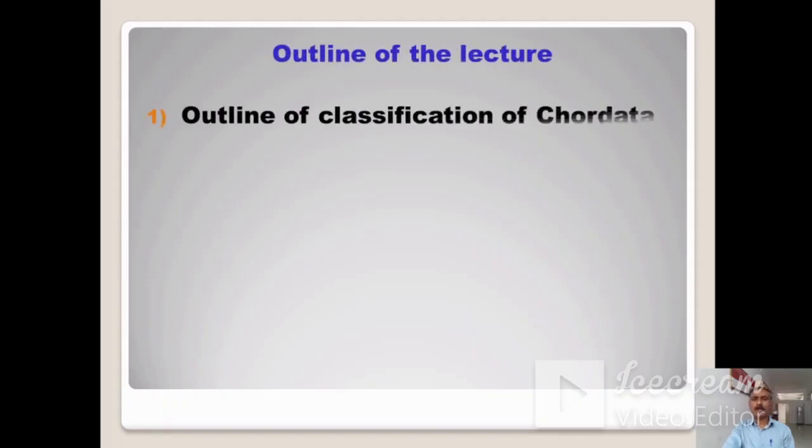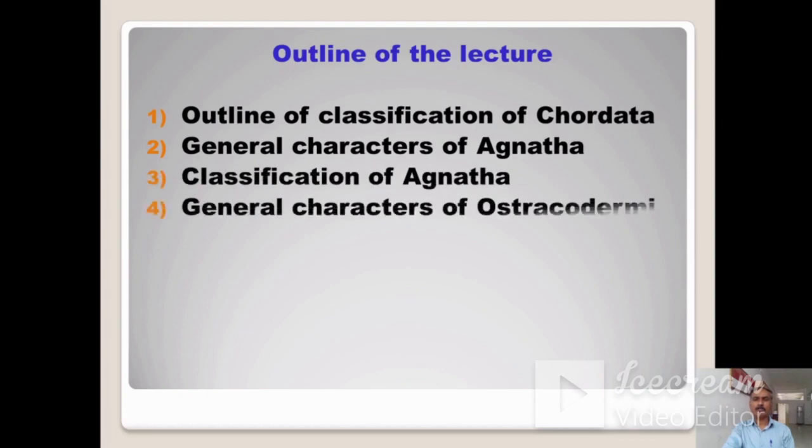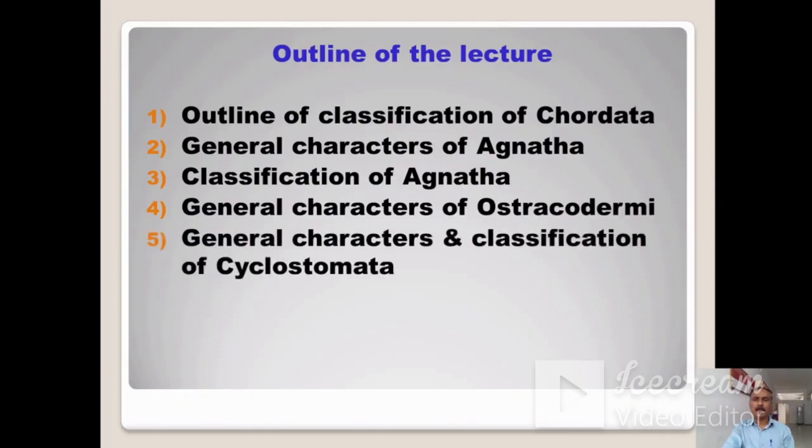This is the outline of the lecture. In this lecture, we will discuss the following points. Number 1, outline of classification of Chordata. Number 2, general characters of Agnatha. Number 3, classification of Agnatha. Number 4, general characters of Ostracodermi. And number 5, general characters and classification of Cyclostomata.